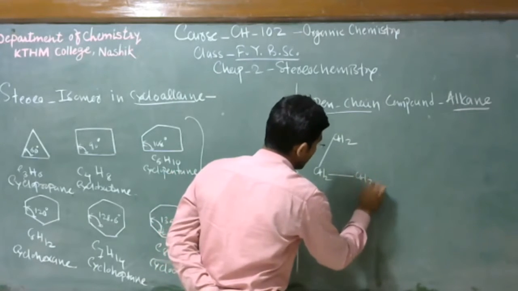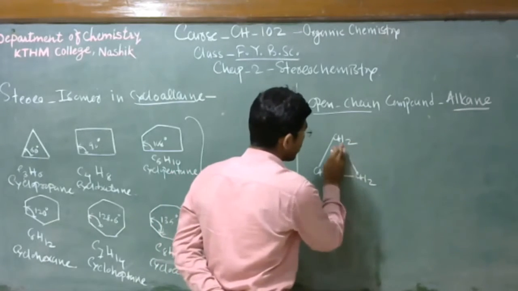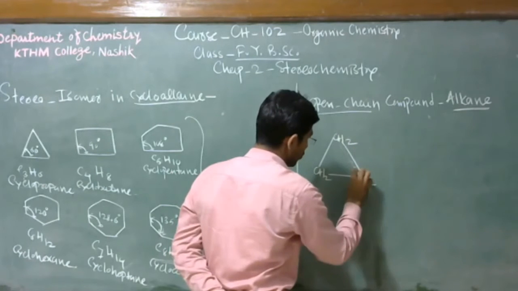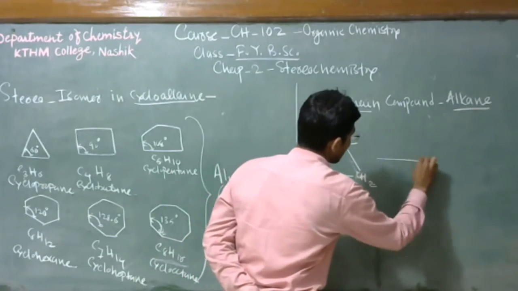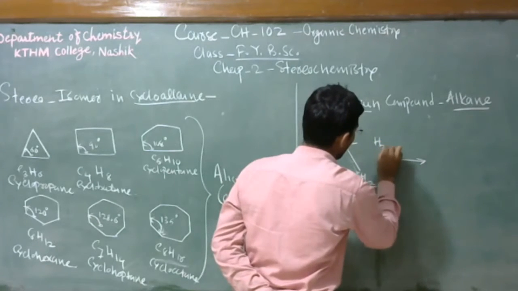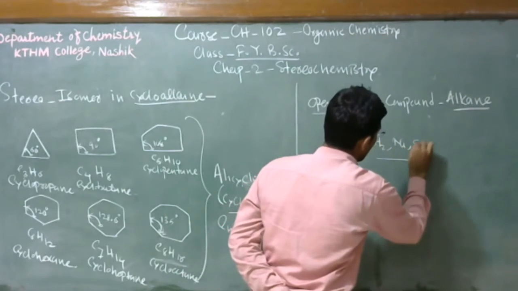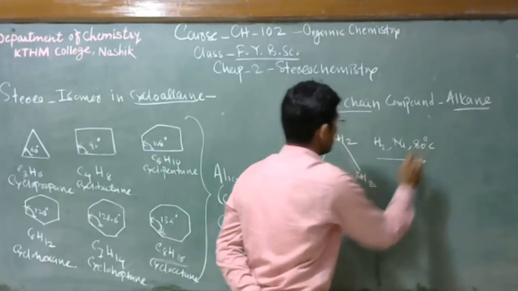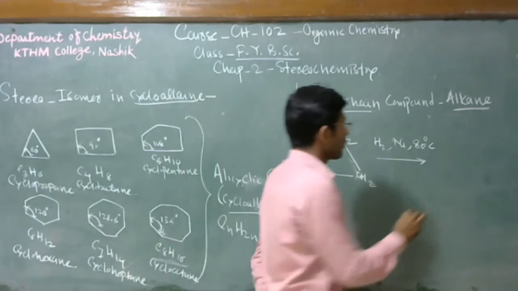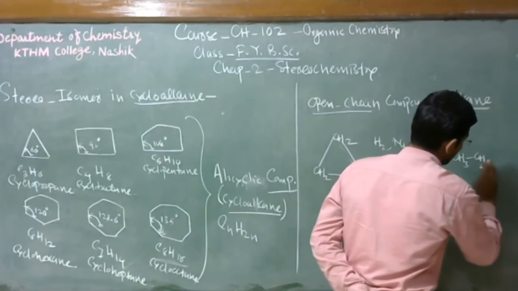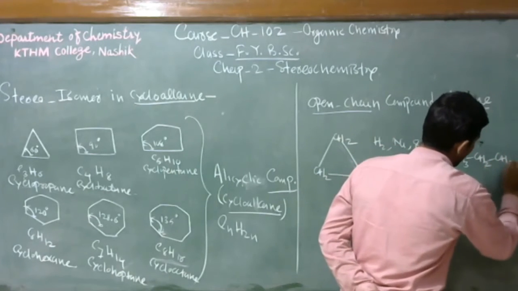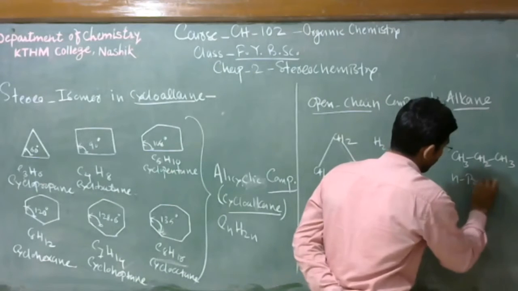Suppose you consider this cyclopropane molecule. When this cyclopropane molecule reacts with hydrogen in presence of nickel at 80 degrees Celsius, we get the n-propane molecule.